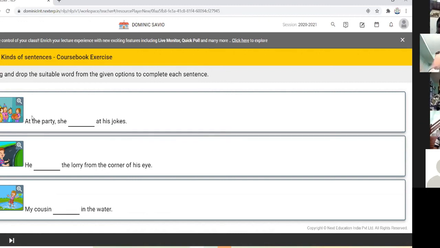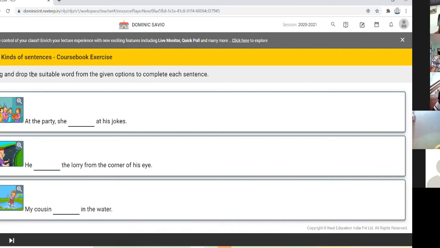Here, all of you, please write down these 3 sentences. This is a homework for you. I will not tell you the answer. You have to write it down in your notebook and do it as your homework. Get the signature of your parent and show me, send the photo to the class teacher.